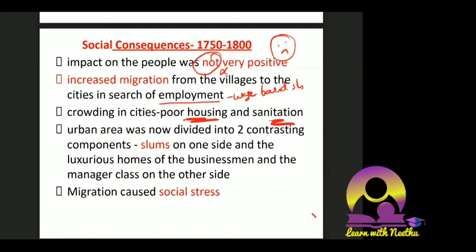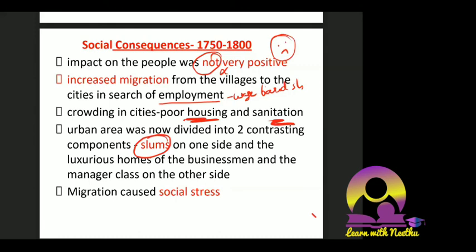Workers had very bad conditions in the initial stages. Later on, in each and every country, in India also, the Factories Act came in 1881, and all those things happened. In each country, later on, legislation came in, parliament interfered, government came in, and they started making rules for better situations for the people. Then slowly, things changed. So that is the initial consequence we are talking about. Crowding in cities resulted in poor housing and sanitation because slums developed. Everybody was coming to the city in search of factory work, so housing and sanitation were very poor, as were the working and living conditions they had.